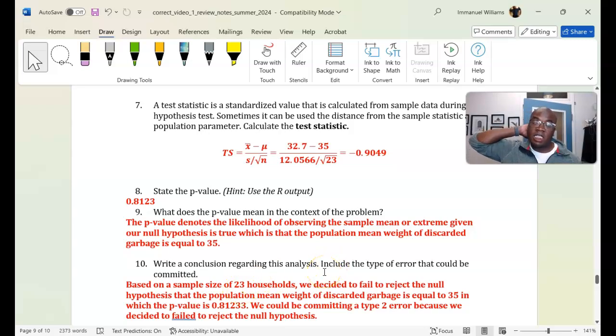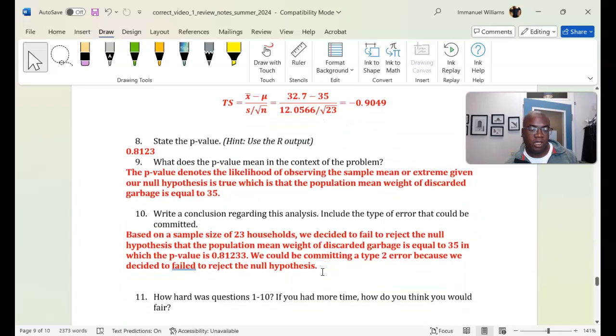So there's type 1 and type 2 error. Type 1 is only when you reject the null hypothesis. You can be making a type 1 error only when you reject the null hypothesis, indicating that you reject it, when in reality it could be true. Whereas in this situation, we're failing to reject the null hypothesis. In reality, it could actually be false. That's what makes it a type 2 error.